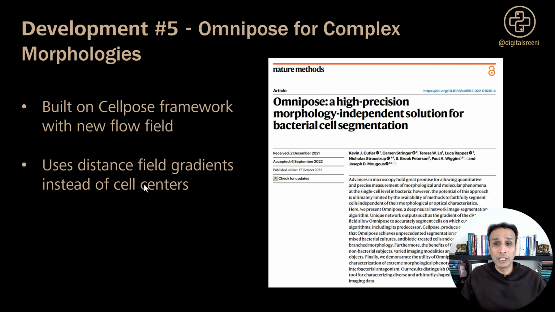Moving on to the next development, number 5, Omnipose. Sounds like Cellpose, right? Omnipose, for complex morphologies. Of course, it sounds like Cellpose because this is built on the Cellpose framework, but uses a completely new flow field approach. Which means instead of computing flow towards the cell centers like Cellpose does, Omnipose uses the distance field gradients.